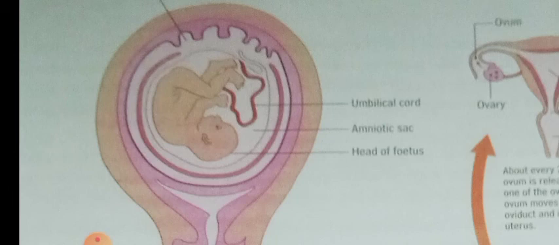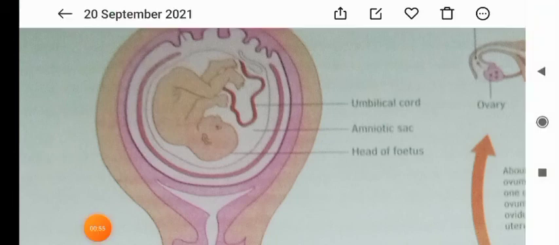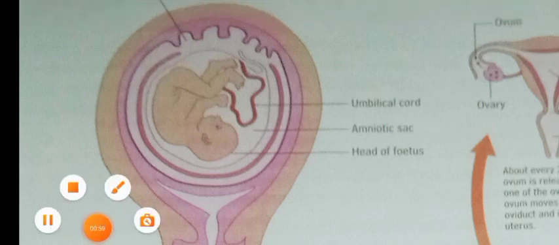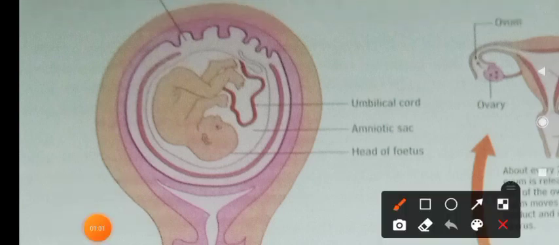This is actually a liquid, and this liquid acts as a cushion for the baby to stay in the uterus. It makes the baby comfortable. This amniotic sac contains the amniotic fluid. Do you understand, children?